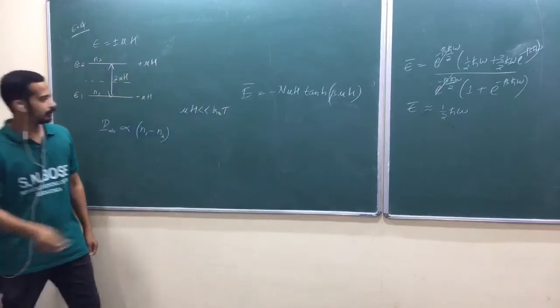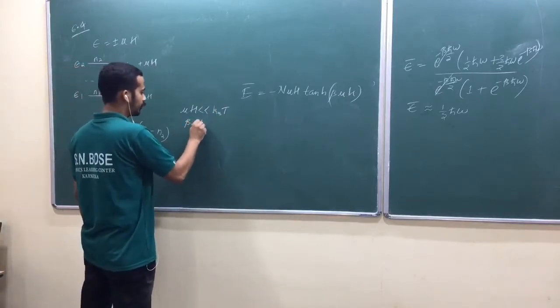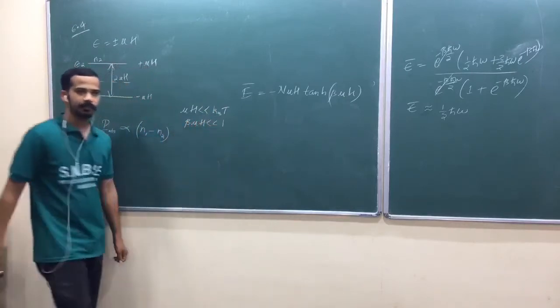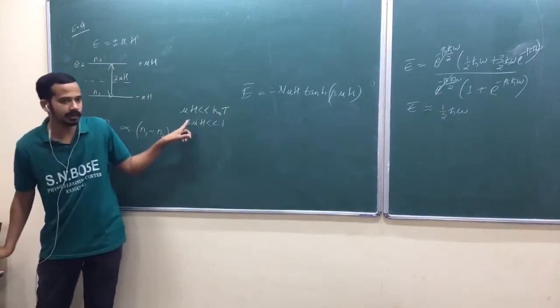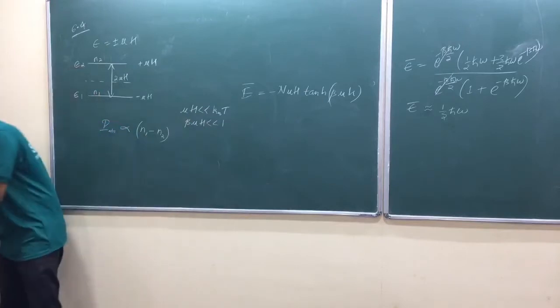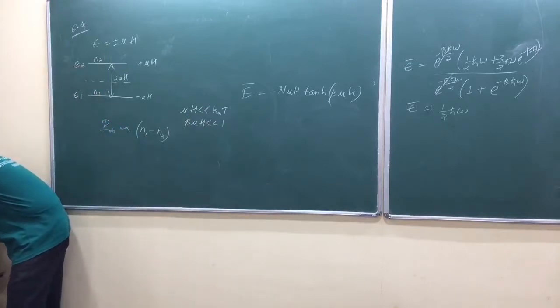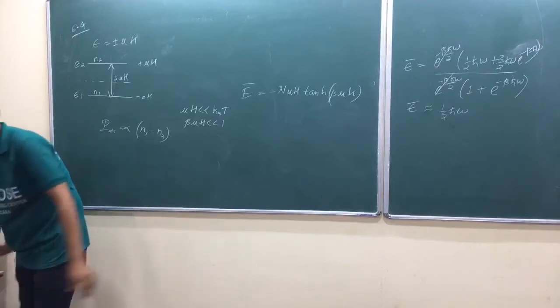So what do you mean by this? Beta mu H is very much less than 1. Take kB T into the denominator; 1 by kB T is beta. How does the absorbed power depend on the temperature T of the sample?